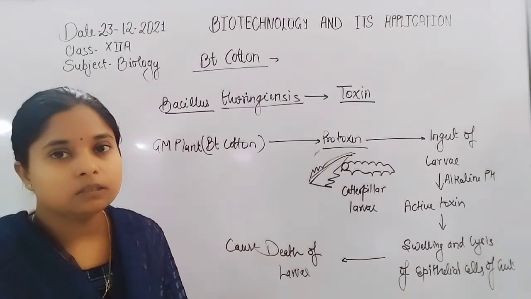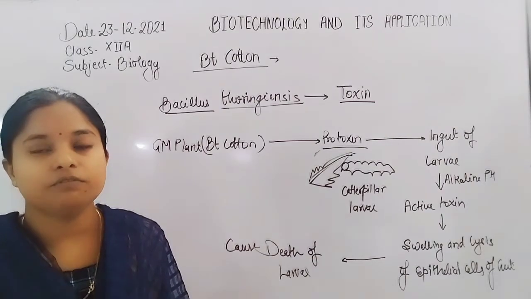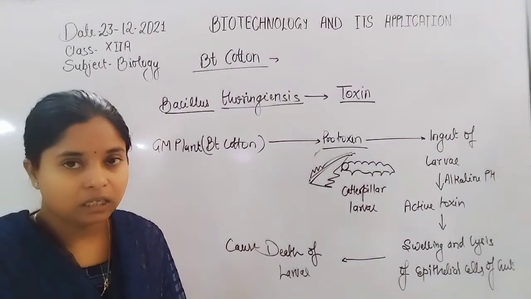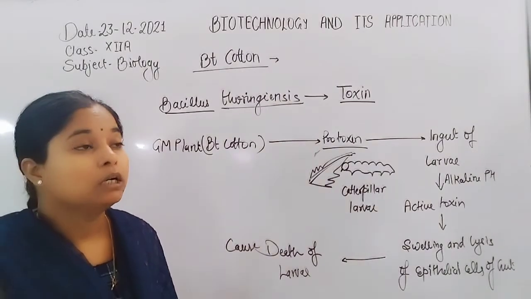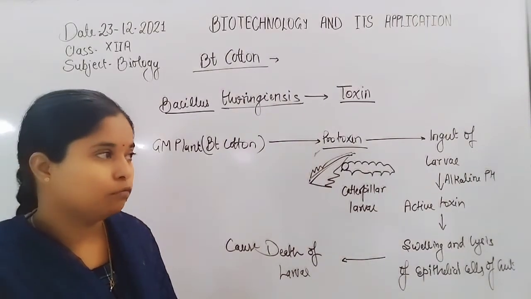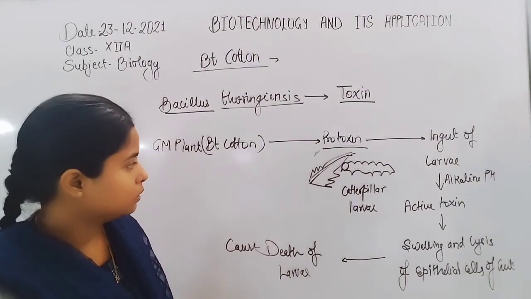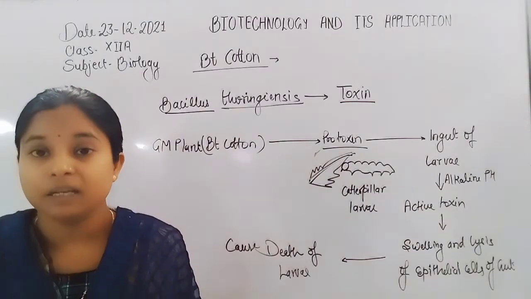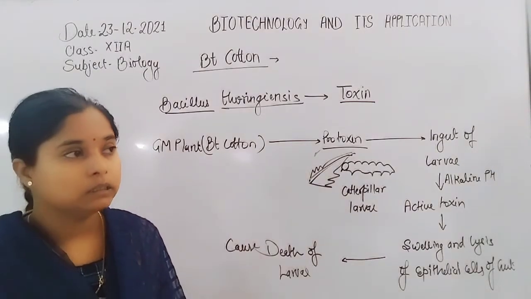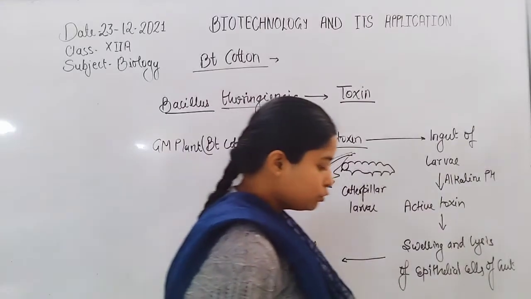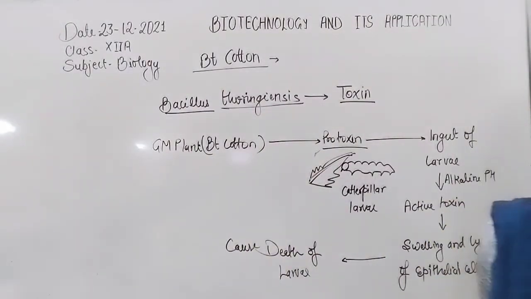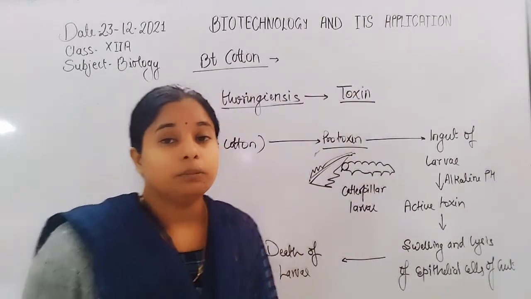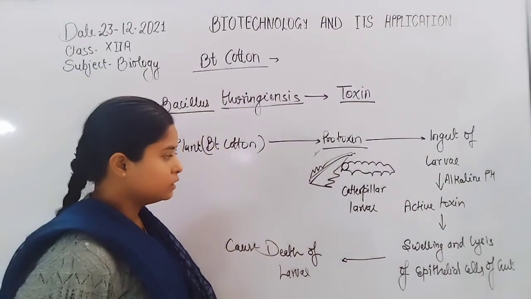But when the leaf or any part of the plant is engulfed by the caterpillar larvae of corn borers and cotton bollworm, the protoxin from the leaves and other parts of the plant gets transferred into the gut of the larvae, and due to the alkaline pH of the gut, the protoxin is converted into the active toxin.